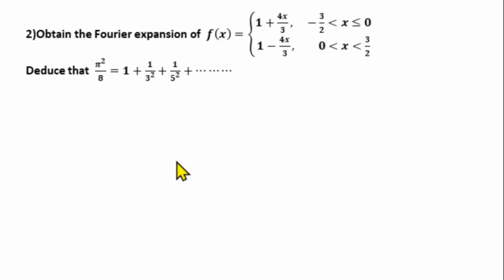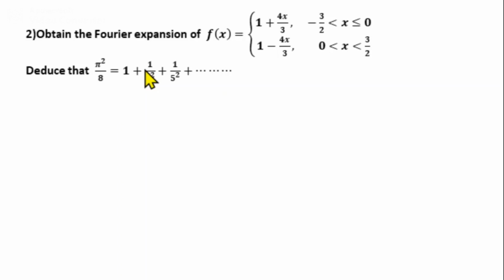Next question. Find the Fourier series expansion of the function f of x, where f of x is defined as 1 plus 4x by 3 in the interval minus 3 by 2 to 0, and f of x is 1 minus 4x by 3 in the interval 0 to 3 by 2. Also deduce that pi square by 8 equals 1 plus 1 by 3 square plus 1 by 5 square plus etc. So now concentrate on the first part of the question.